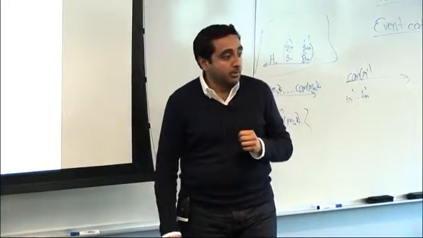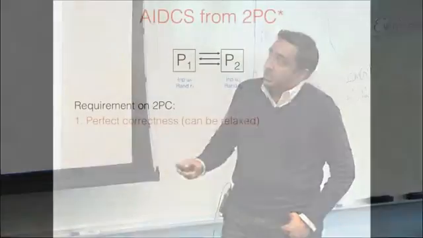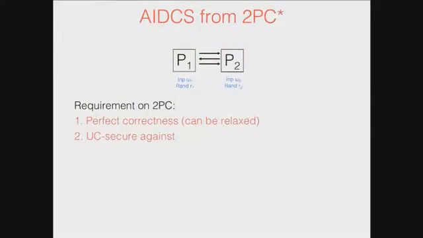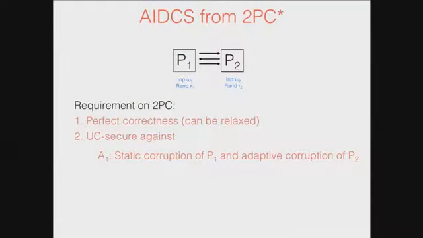All right, so now this is the non-trivial part of our construction, where we construct AIDCS from this restricted two-party computation protocol. Okay, so let's just quickly recall what the requirements were that we needed. We needed perfect correctness. We needed simulation against a static corruption of P1 and an adaptive corruption of P2, which is pictorially shown this way, and a static corruption of P2.